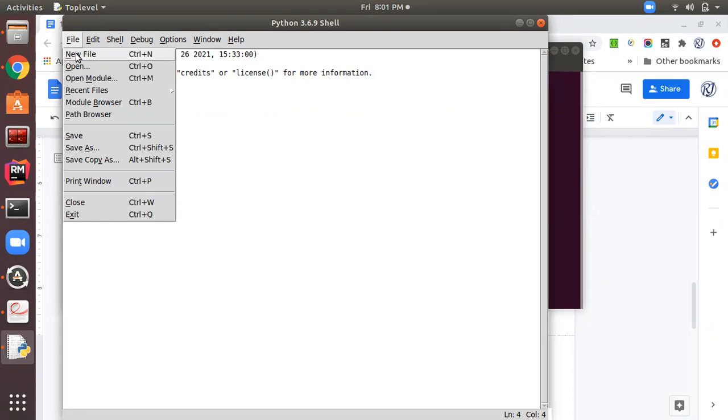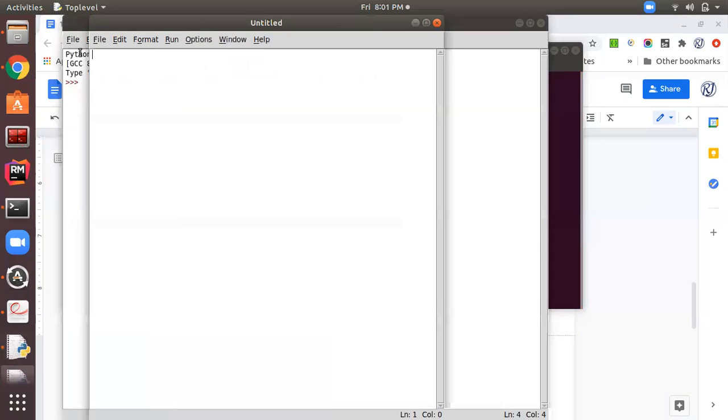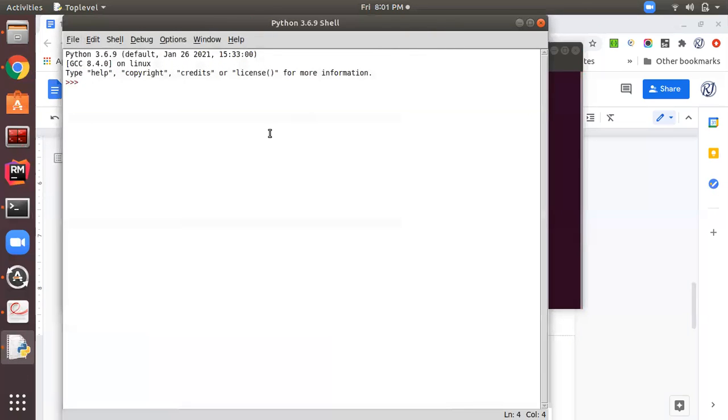Okay, so in both ways we can write our program, which you will learn later. When we give Python commands straight on this prompt, we call it interactive mode. And when we write our program in a file, then we call it script mode. So in this course, we will be learning both script mode and interactive mode, right?